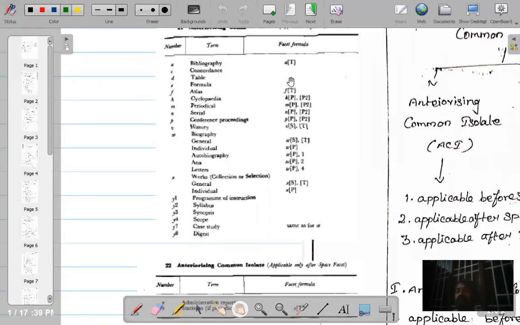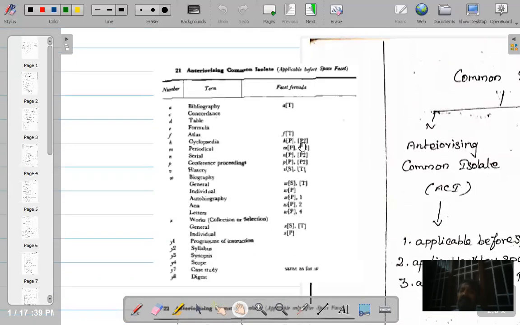See, all these are anteriorizing common isolates which are applicable before space. So before writing the number for geographical isolates, India, America, something like that, you should write these digits. You can ask a question: sir, only alphabets are to be attached, fine, so what about some numbers given here, T, P, something, what is all that? See, bibliography, the number is A. If you want to expand it further, you can make use of time isolates. Immediately after A, you can add T. Atlas, immediately after F, you can add time. In encyclopedia, after K, you can have P, comma, P2.